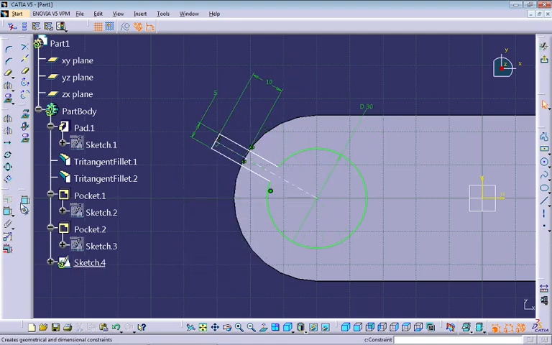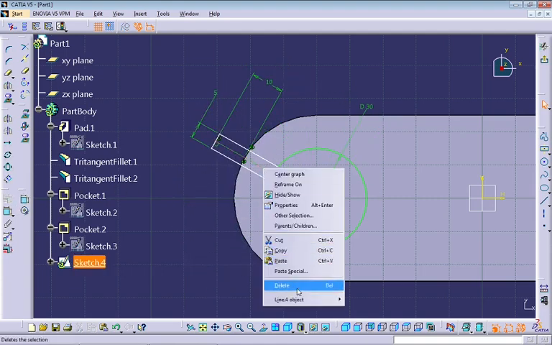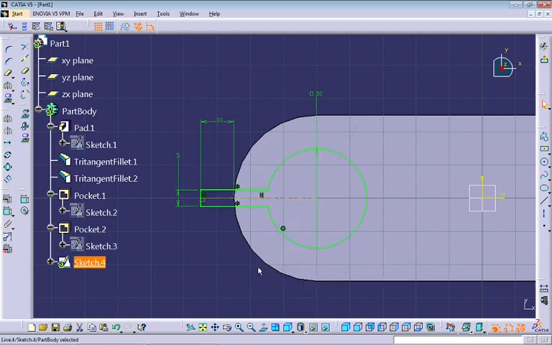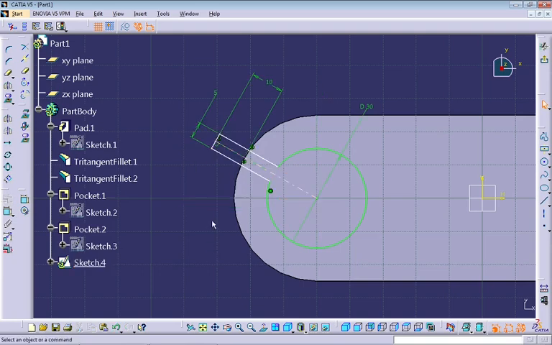I could also come here and make this line horizontal, relate with a horizontal relation, but instead of that, I'm going to select the horizontal axis, the axis that we created on the profile, and create an angle here.